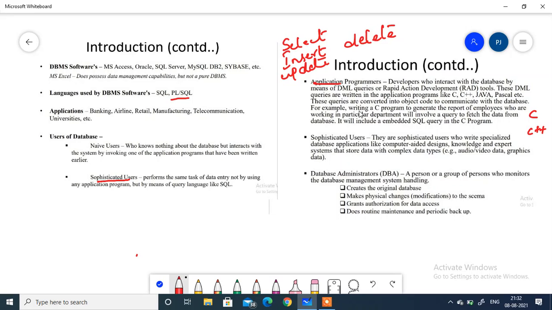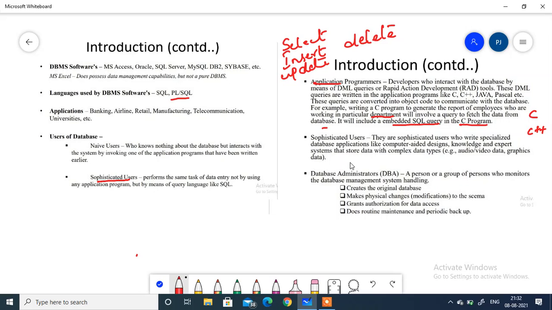For example, writing a C program to generate a report of employees working in a particular department will involve a query to fetch the data from the database. So it will include an embedded SQL query in the C program. This is how application programmers interact with the database.